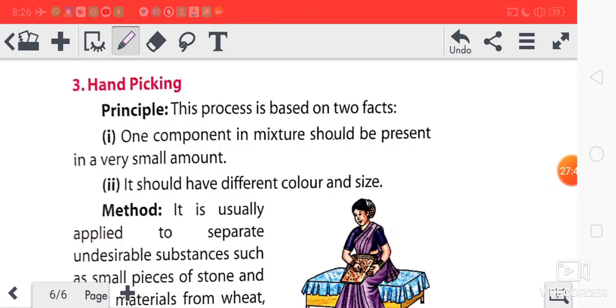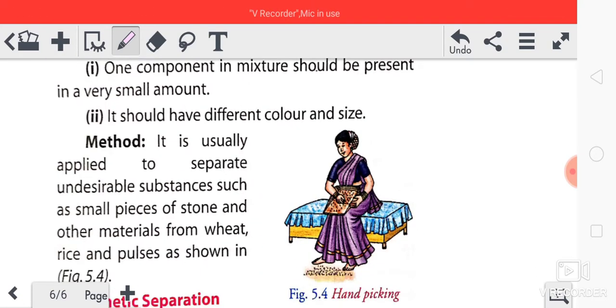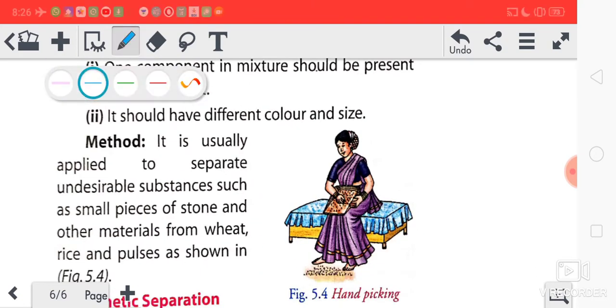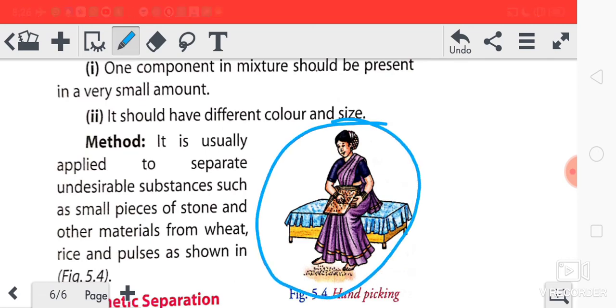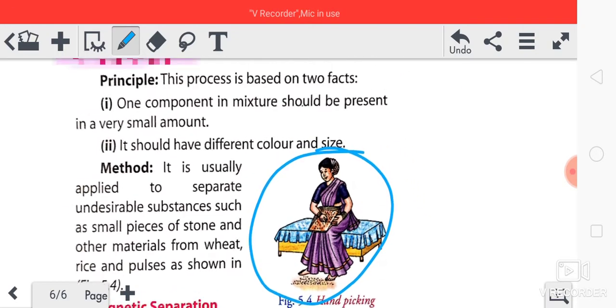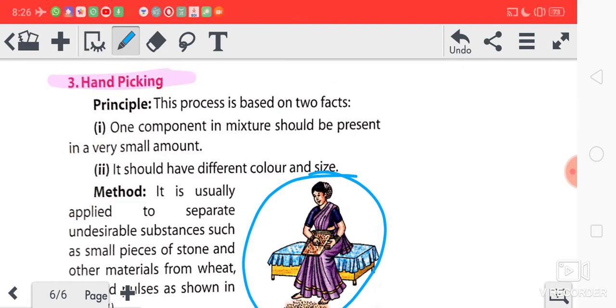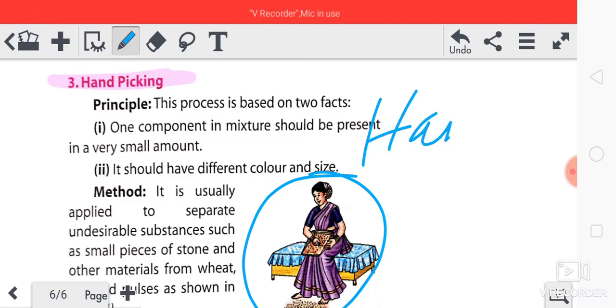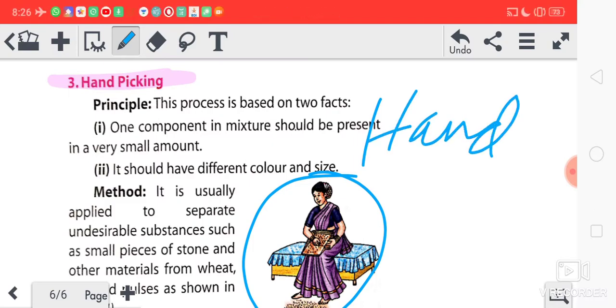Now last topic, that is hand picking. What is hand picking? Simply I told you, which can be separated with the help of hand. You can see this lady, isn't it? This lady is separating the unwanted particles with the help of hand. So hand picking simply means separating the unwanted particles with the help of hand. That is called as hand picking.